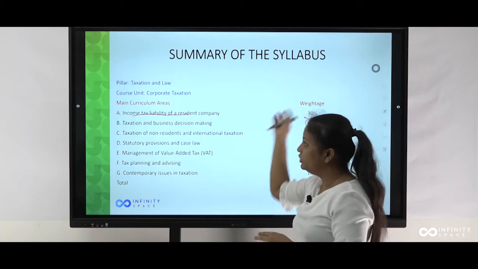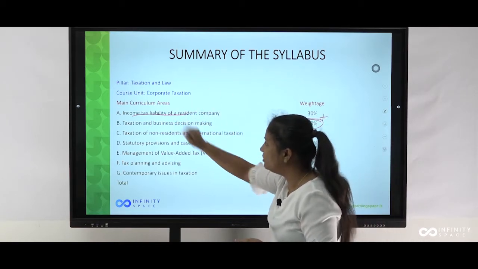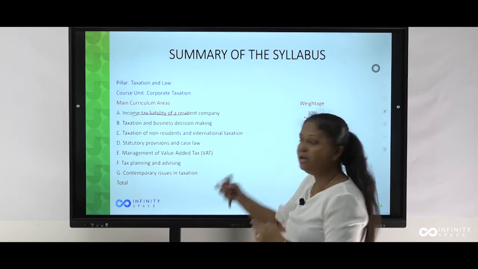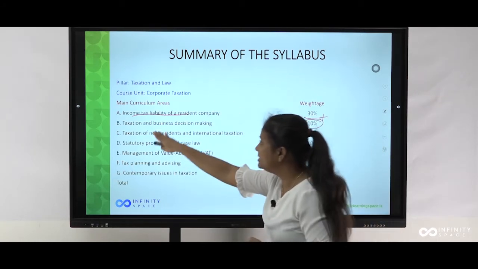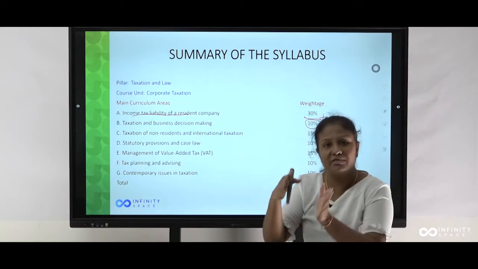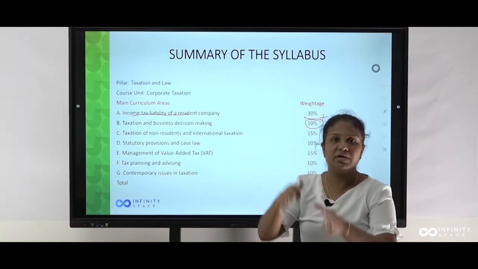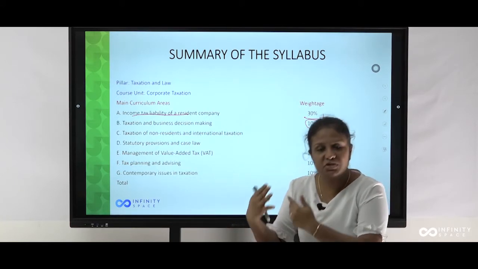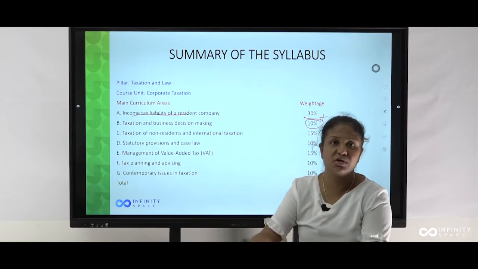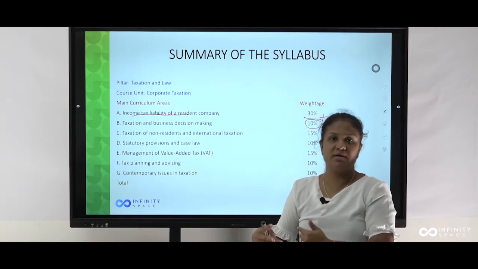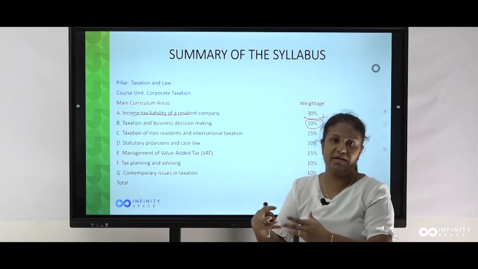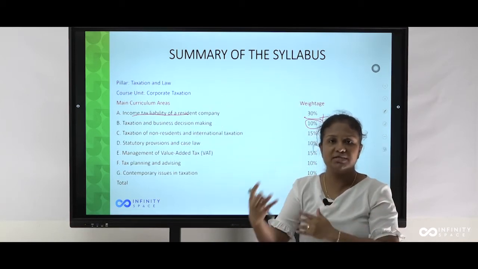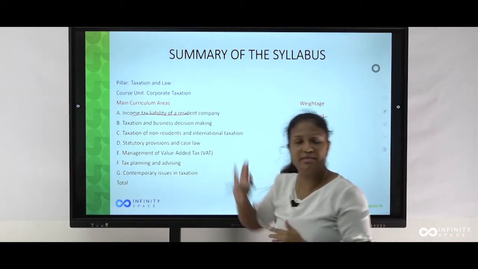Then like that, you should have a thorough knowledge of the income tax liability of a resident company, to answer taxation and business decision making with reference to the company and with reference to individuals associated with the company. The individuals associated with the company are shareholders, directors, employees. If the examiner asks what the tax treatment is on these individuals on behalf of one company, then you should know all these things.